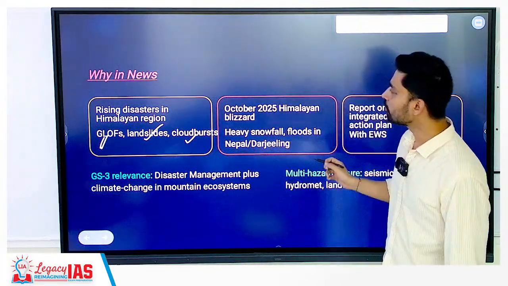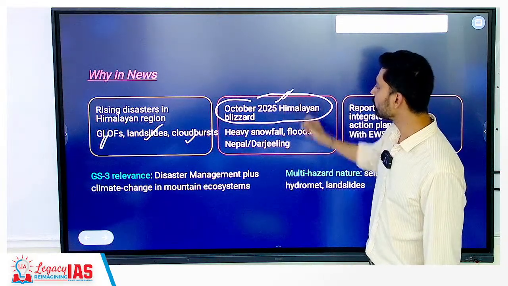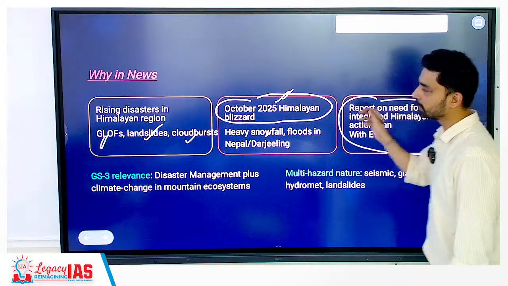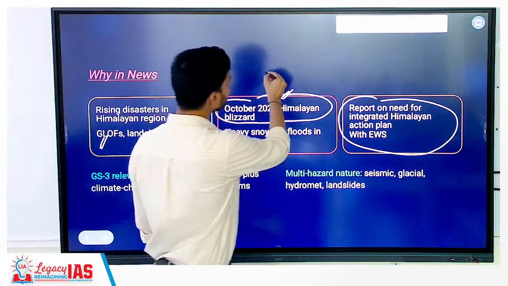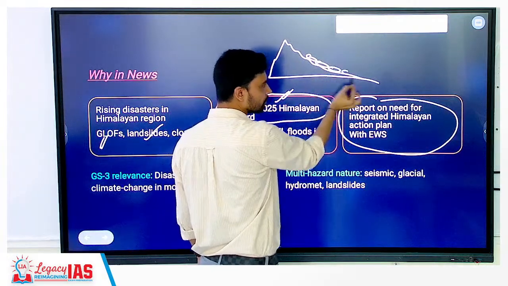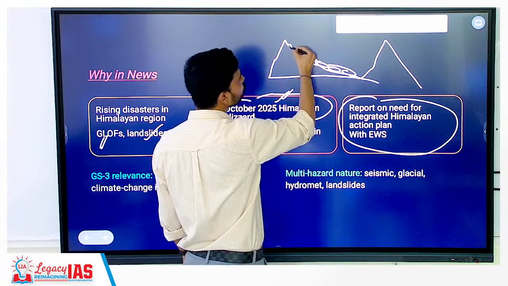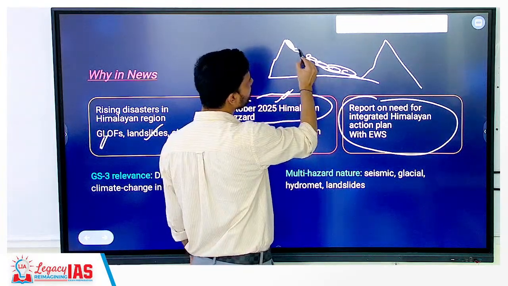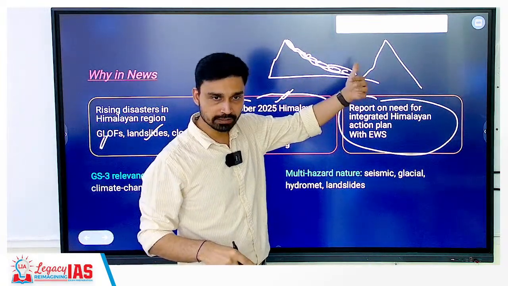Because of the increased intensity of disasters in the Himalayas, especially after the October 2025 blizzard that we witnessed, with heavy snowfall, floods and all that, a report was published which emphasized developing an early warning system in the Himalayas. Okay, why an early warning system? Along the slopes of the Himalayas you have multiple settlements, villages, towns and cities, even in the valley areas. Suppose here you have a glacial lake, and suddenly it bursts. What will happen? If you have an early warning system, you can quickly relay warnings to all the people in these areas, and they can go to a safer place.